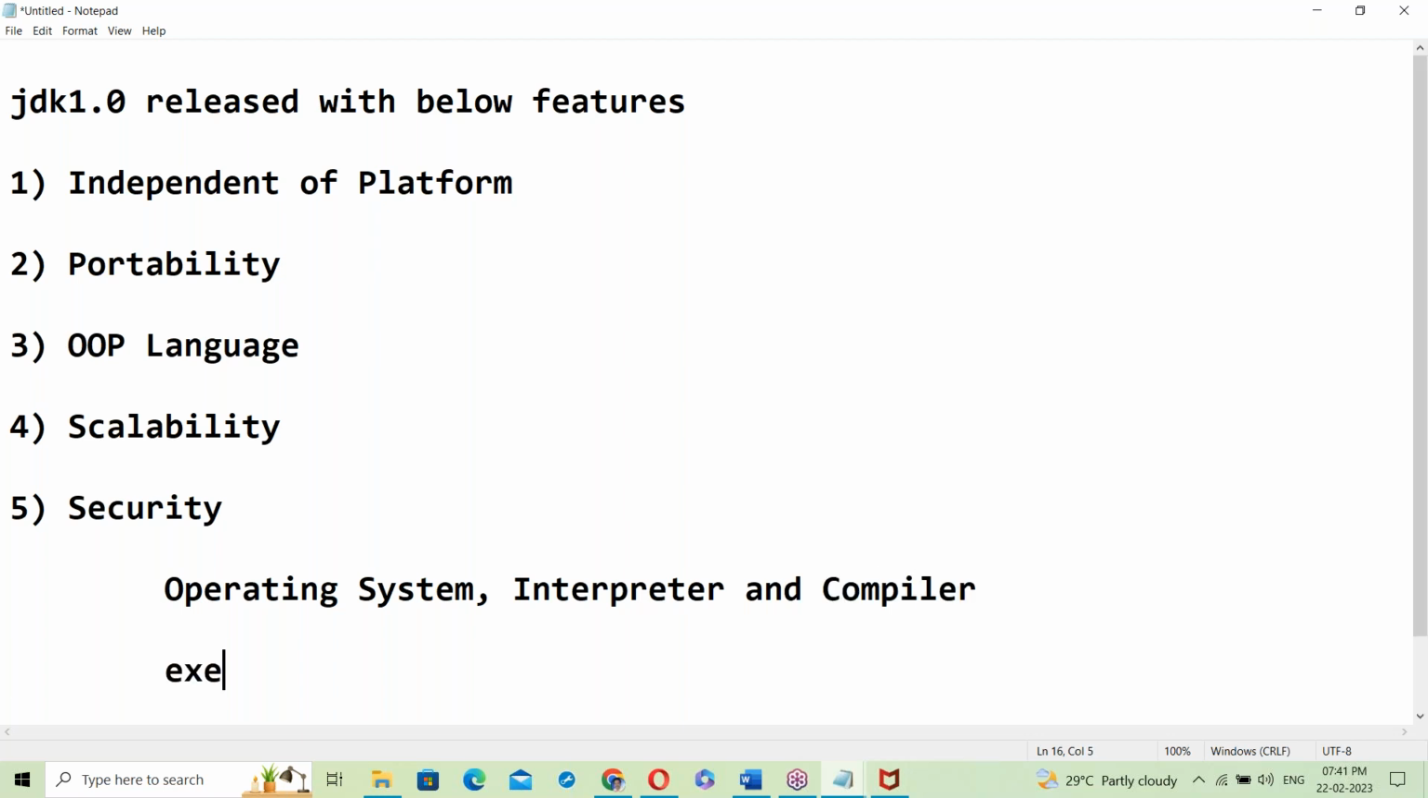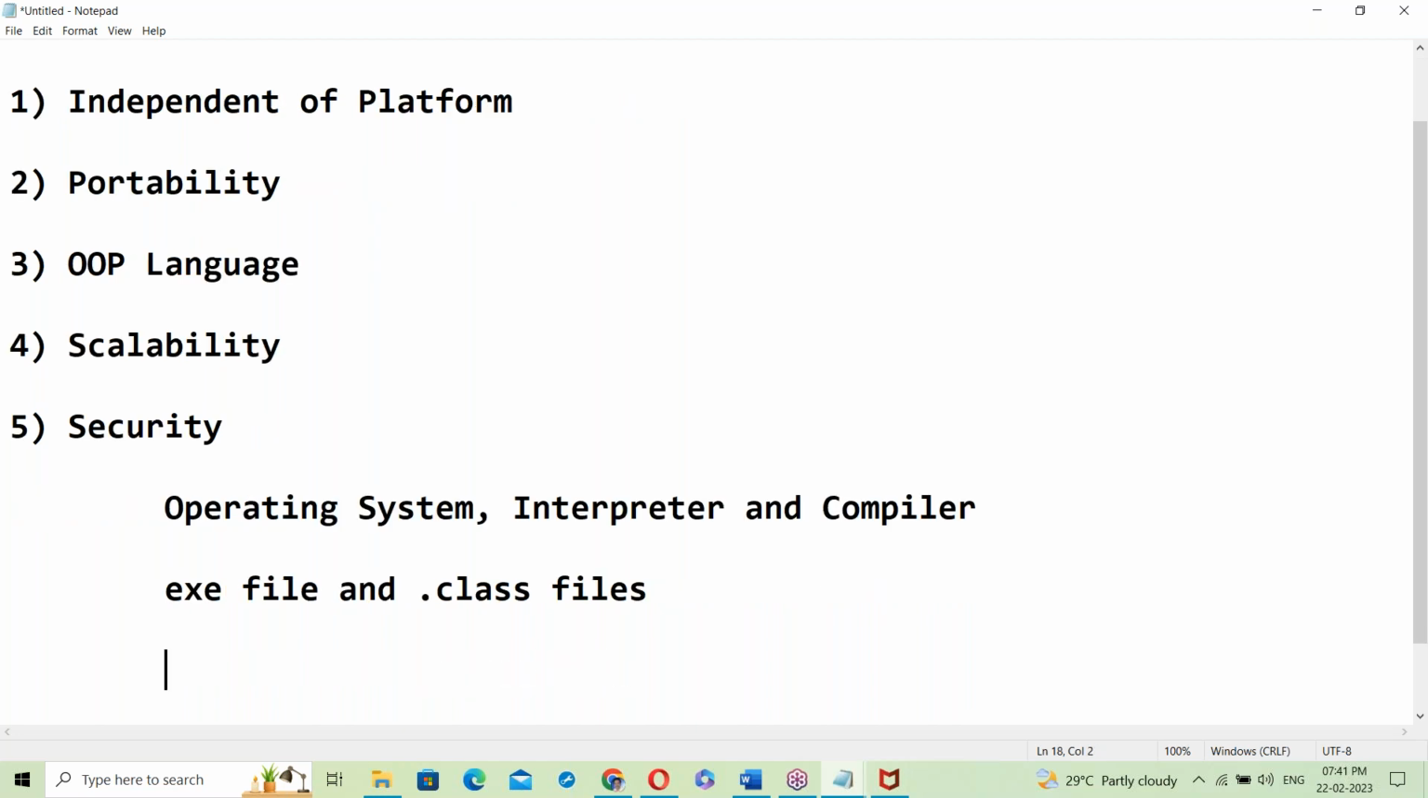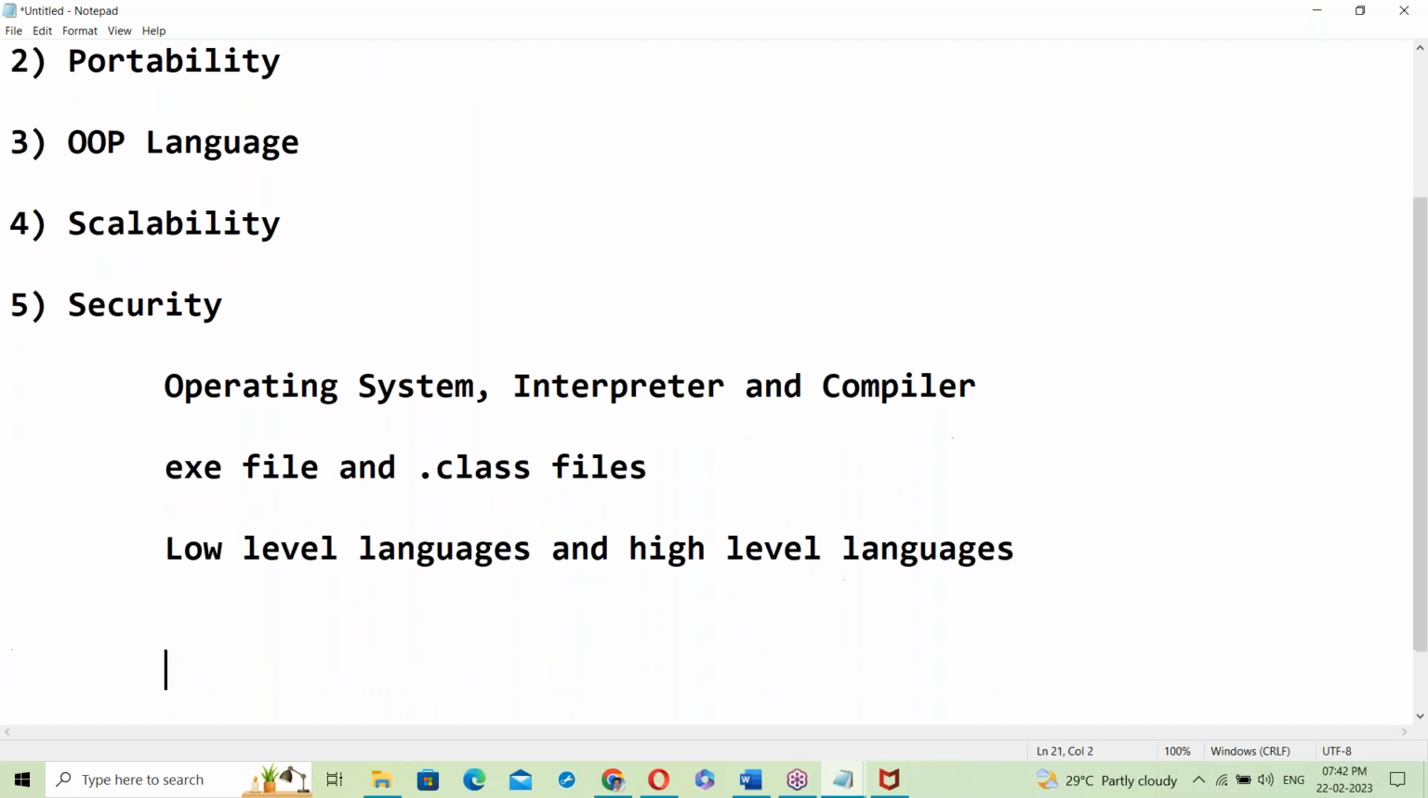Next, about exe files and dot class files. What is an exe file? What is a dot class file? Next, about low level languages and high level languages. Low level and high level languages.